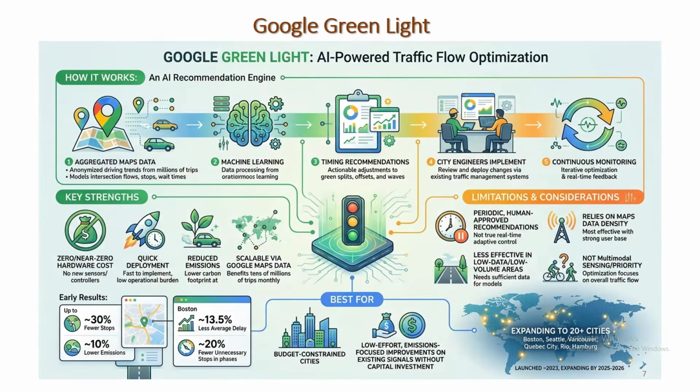Then comes Google Green Light. This is AI-powered traffic flow optimization. It uses aggregated map data, especially Google Maps data, then plugs it into a machine learning process. Then timing recommendations are obtained. Those are actionable adjustments to green split, offset, and waves. City engineers can then review the recommendations, and continuously monitor and implement them. Real-time feedback is possible.